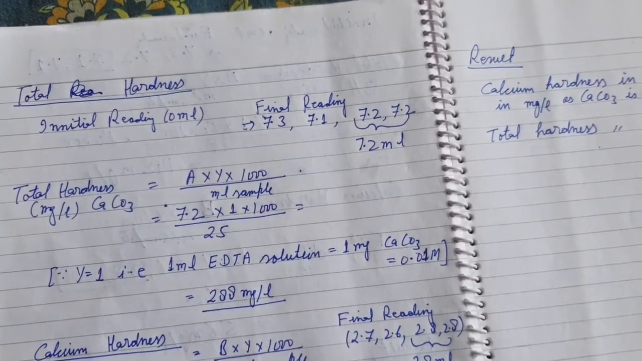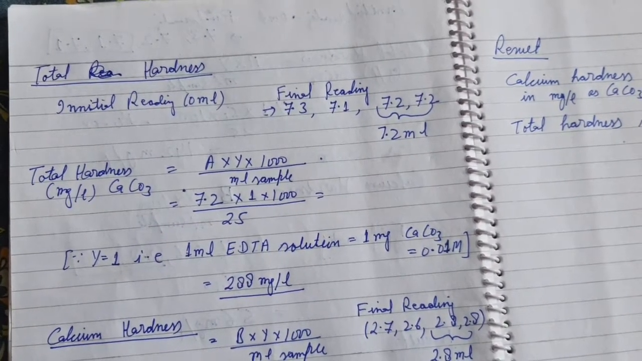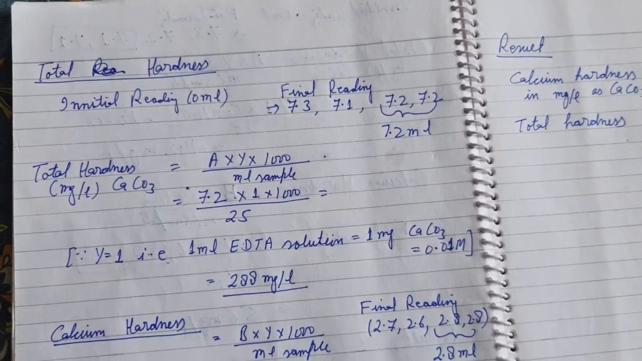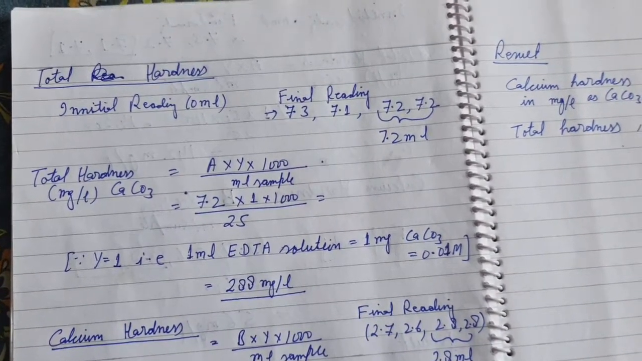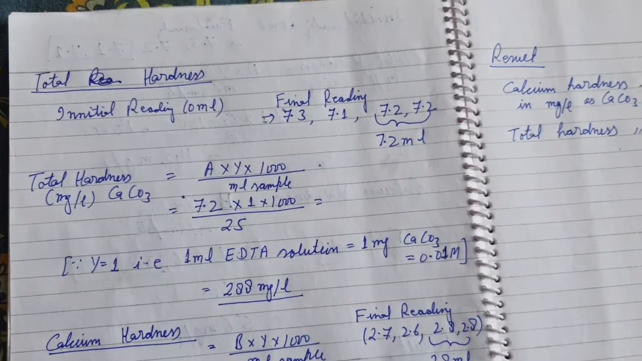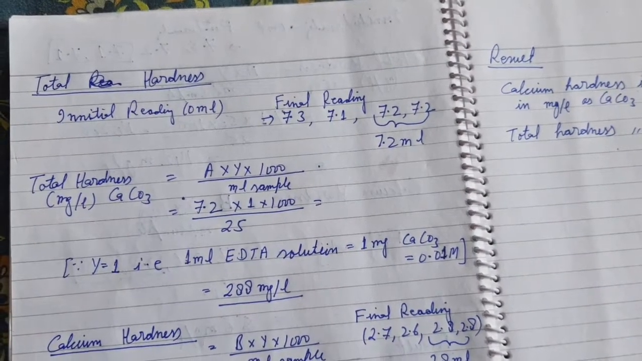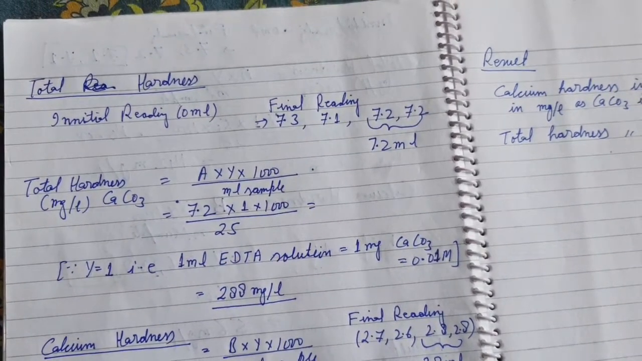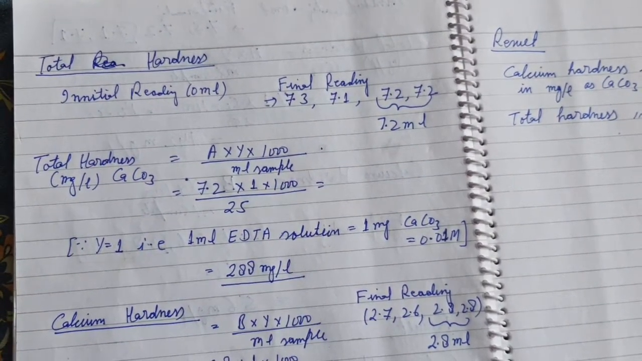So for the calculation of total hardness, the formula used is A into Y into 1000 upon ml sample. The initial reading was 0 ml and the final readings were 7.3, 7.1 and 7.2 ml. So the calculation will be done with 7.2 ml reading. So 7.2 ml, this is the titrant used in the experiment. Okay, so A is the 7.2 ml.